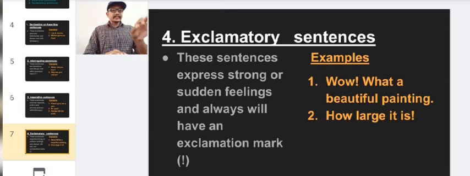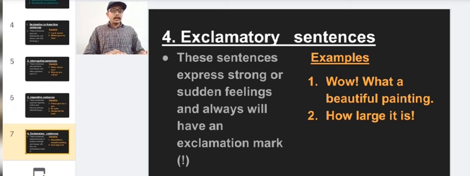I just used an exclamation mark there. The exclamation mark is an indication that the sentence is an exclamatory sentence. Wow, what a beautiful painting. After I used wow, I put an exclamation mark to show this as an exclamatory sentence. Second one, how large it is. This is also one type of anxiety or strong or sudden feeling.